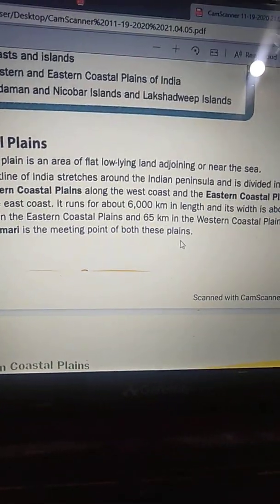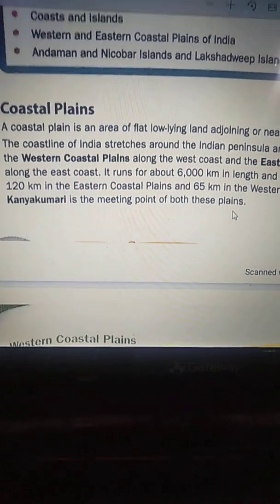Where do these two coastal plains meet? Kanyakumari is the meeting point, the joining point of the western coastal plains and the eastern coastal plains.